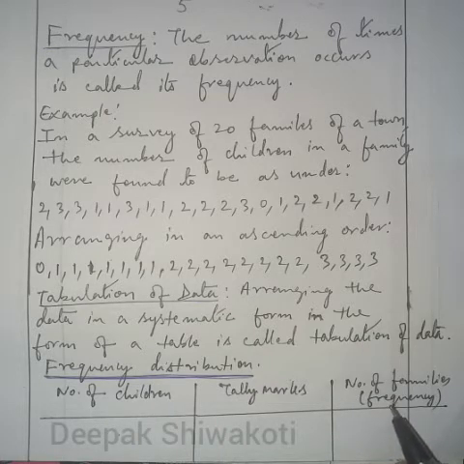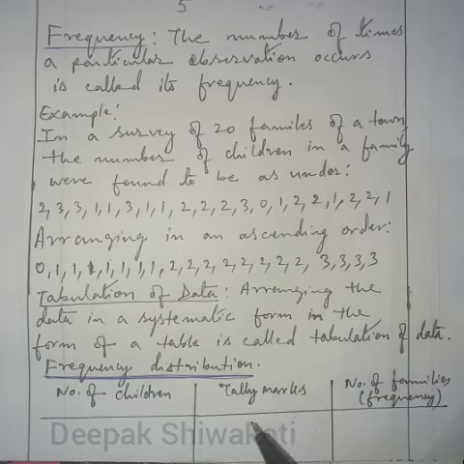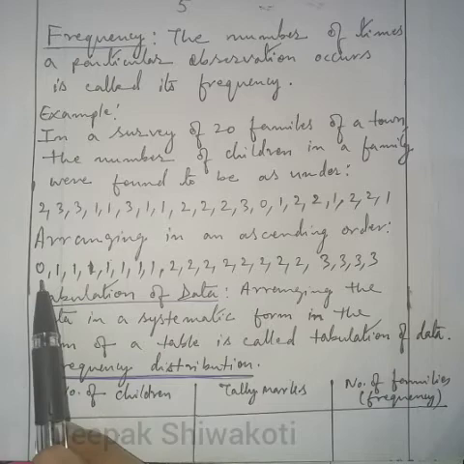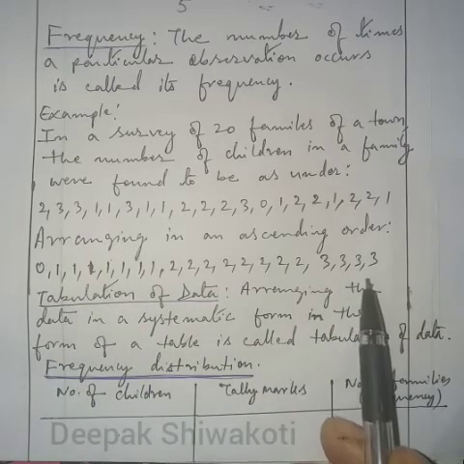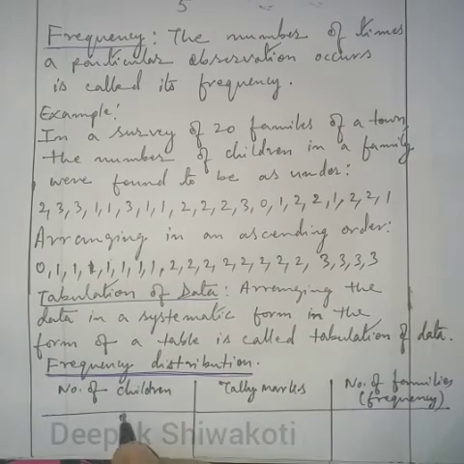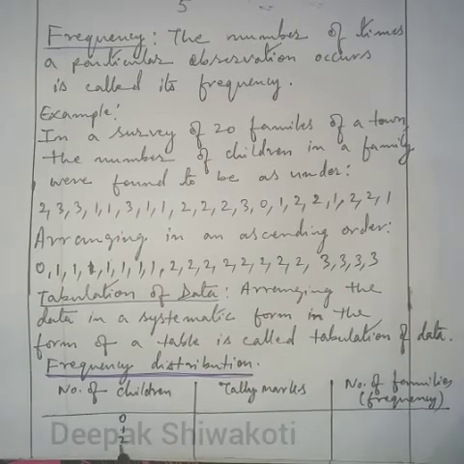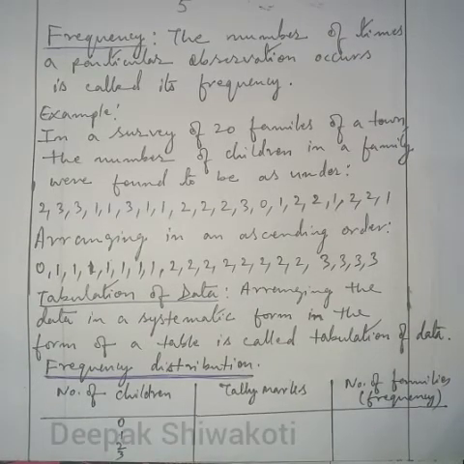That will be called frequency. And tally marks we have seen in our lower classes also. Here also let us try to understand. The lowest number of children is 0 and the highest is 3. So we'll write here 0 1 2 3, and tally mark.